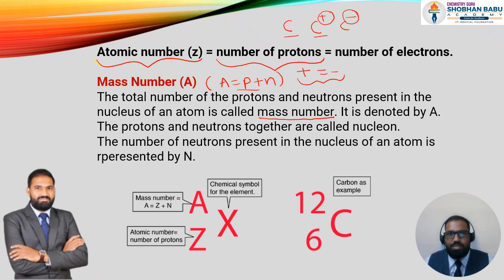And in this mass number, we have to see how we are going to do this.